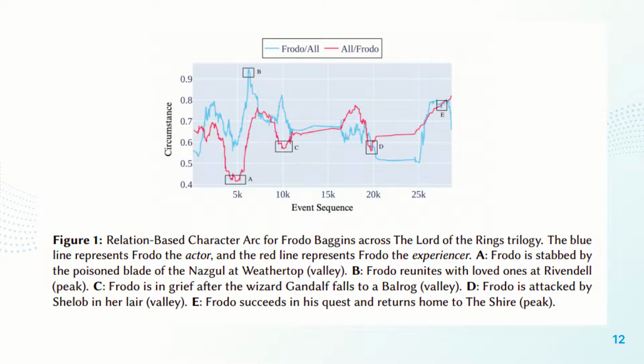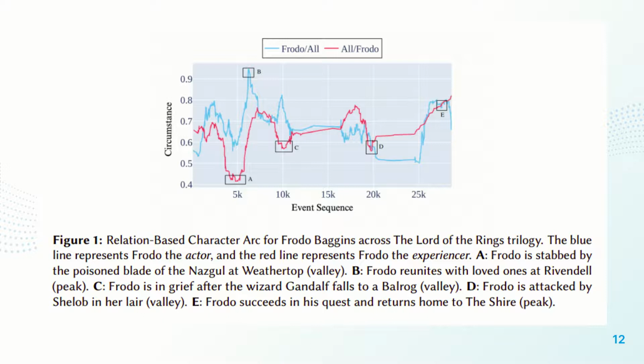At point C, Frodo is in deep grief after one of his closest friends, the wizard Gandalf, falls to a monster, a Balrog, in the mines of Moria. This is again a very negative event and it leads to a drop in the experiencer arc of Frodo. However, it is interesting to note that the actor Frodo has a positive upturn, which indicates that he is trying to oppose his circumstance by keeping his spirits high and leading the group together out of the mines of Moria with Aragorn.